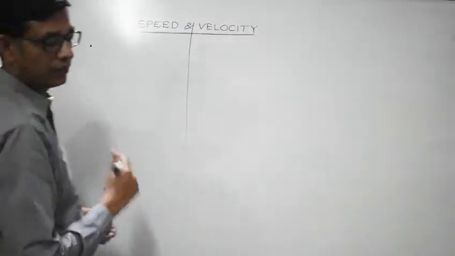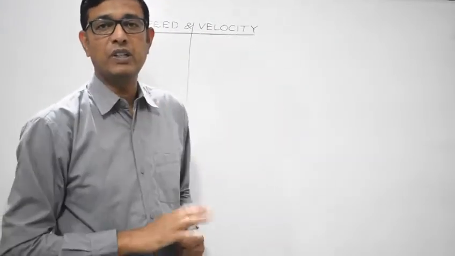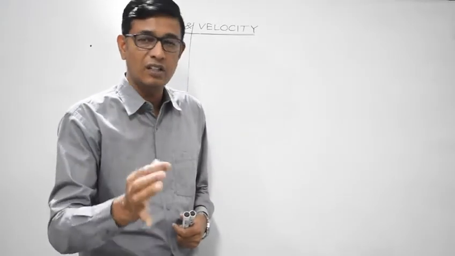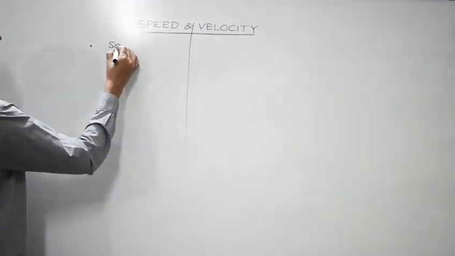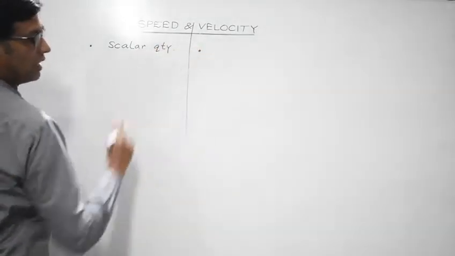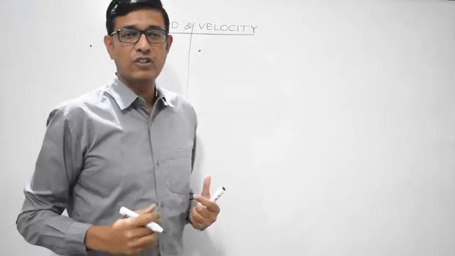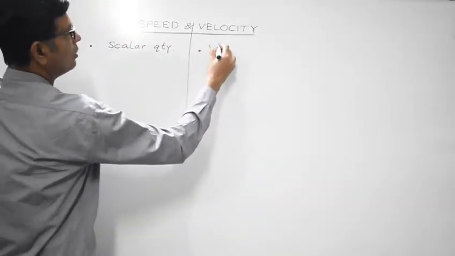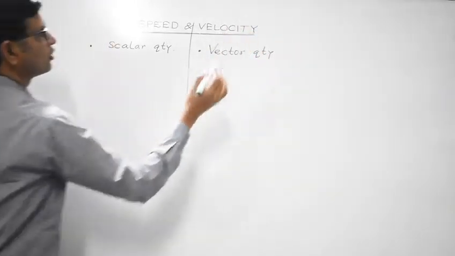So as we are aware, magnitude is only the thing which is associated with speed. It has no direction. So basically what I mean to say is that speed is a scalar quantity having only magnitude but no direction. While on the other hand, velocity possesses both magnitude as well as direction. Therefore, it must be a vector quantity. So velocity is a vector quantity.